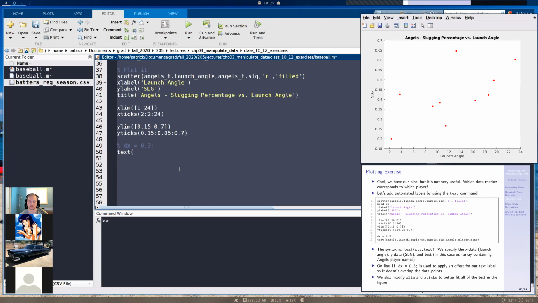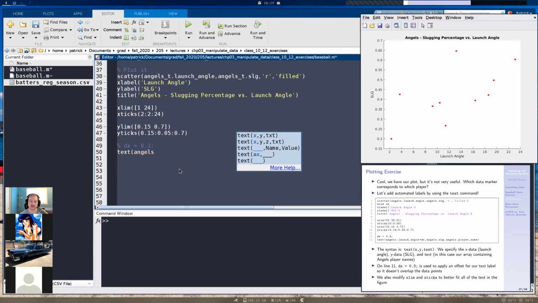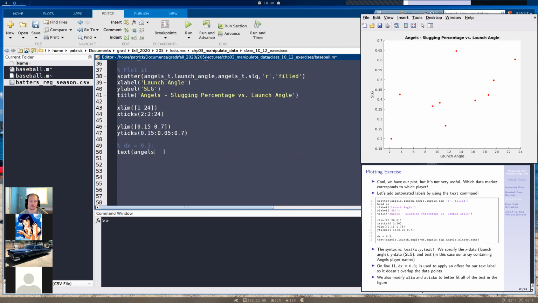So text. And then we have to specify, if you see here, our x data, our y data, and then the text that we actually want. We can do an individual x data point and an individual y data point, and then just one text value. Or like we're going to do here, we're going to use our string array.